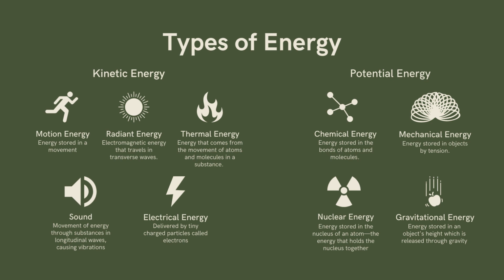Next, potential energy, we have four types. Chemical energy is the energy stored in the bonds of atoms and molecules. As we have mentioned a while ago, chemical energy is a type of potential energy that is stored in the chemical bonds of substances, of the atoms and molecules of the substances, and it is ready to be transformed into kinetic energy by chemical reactions.